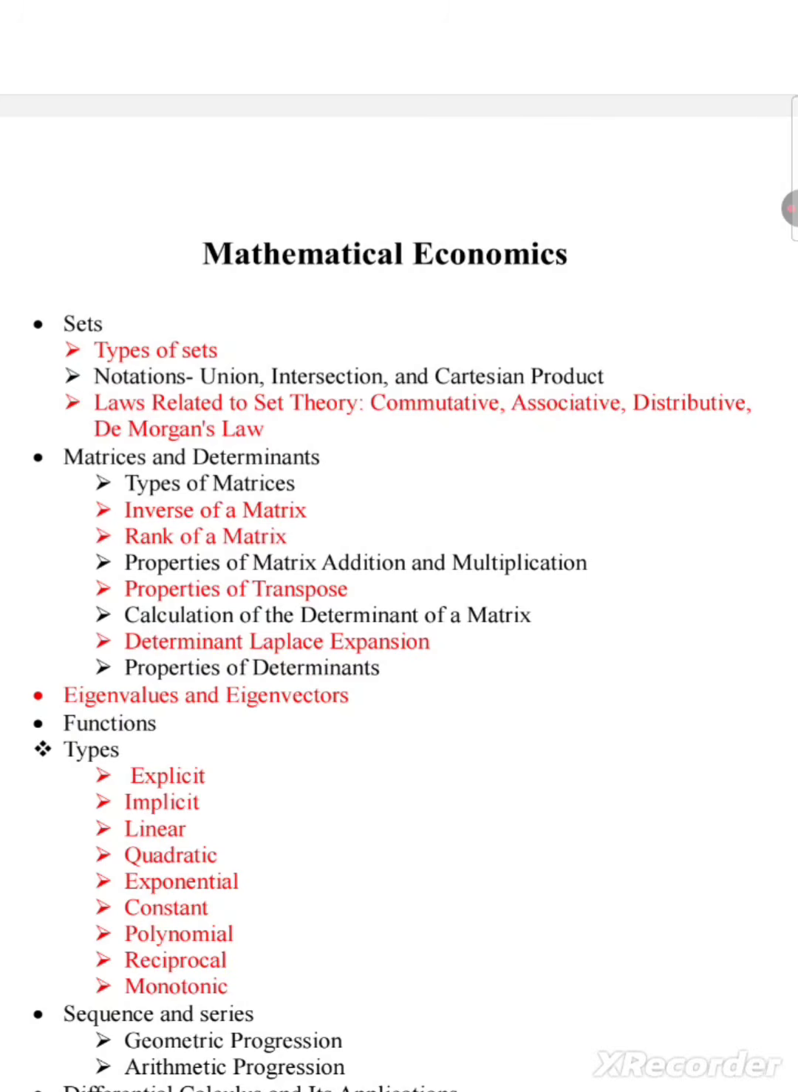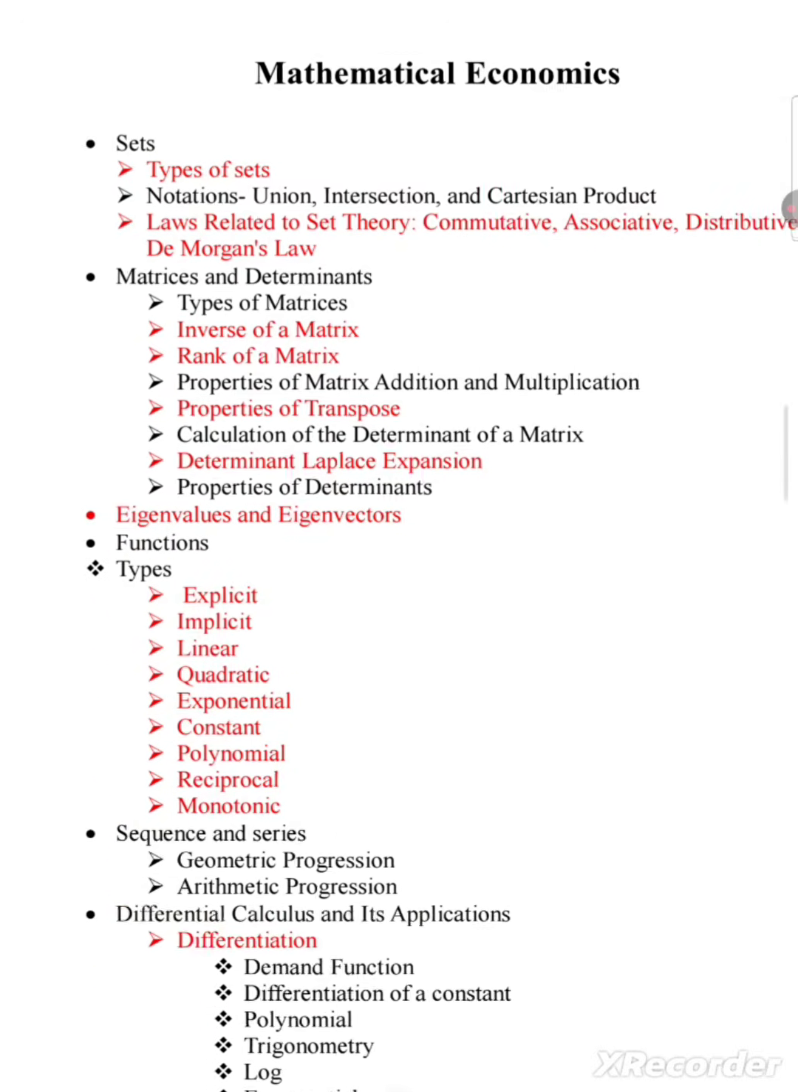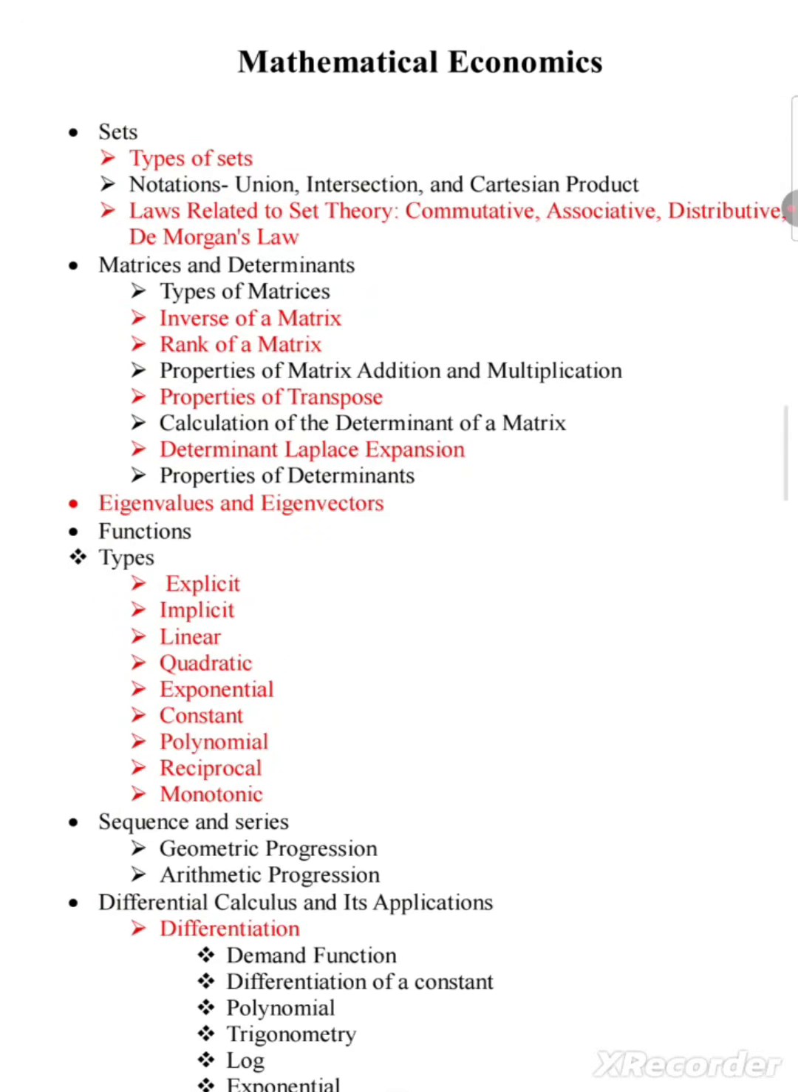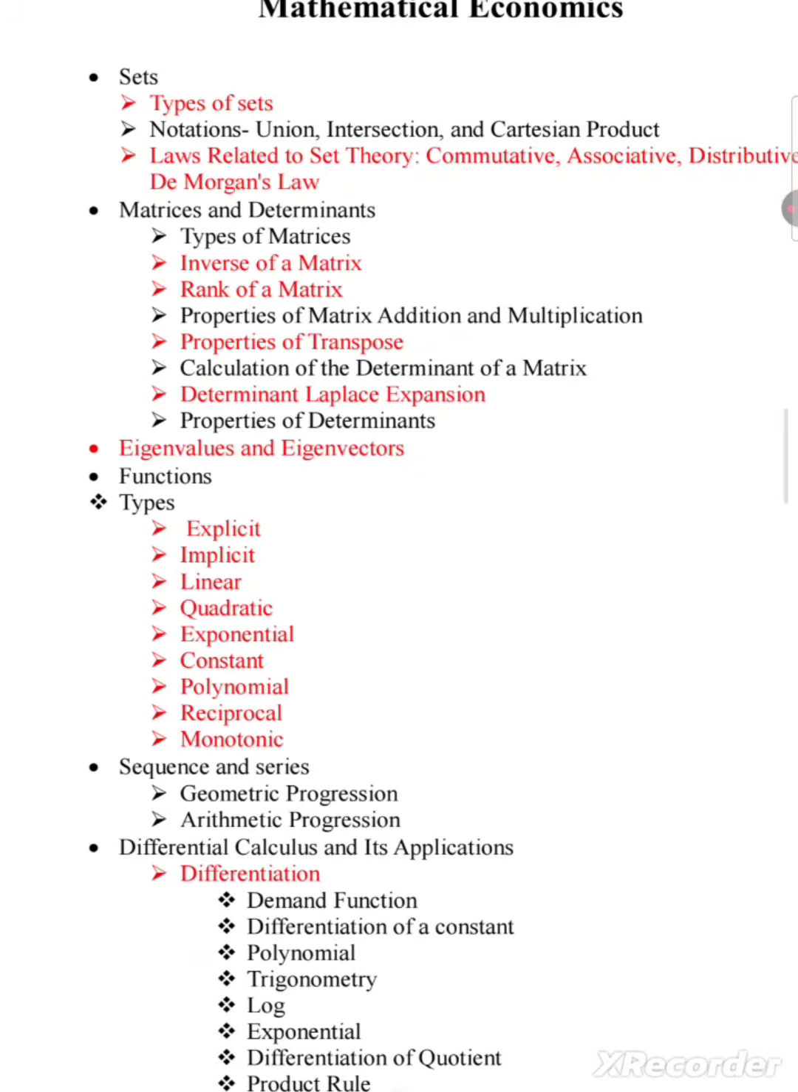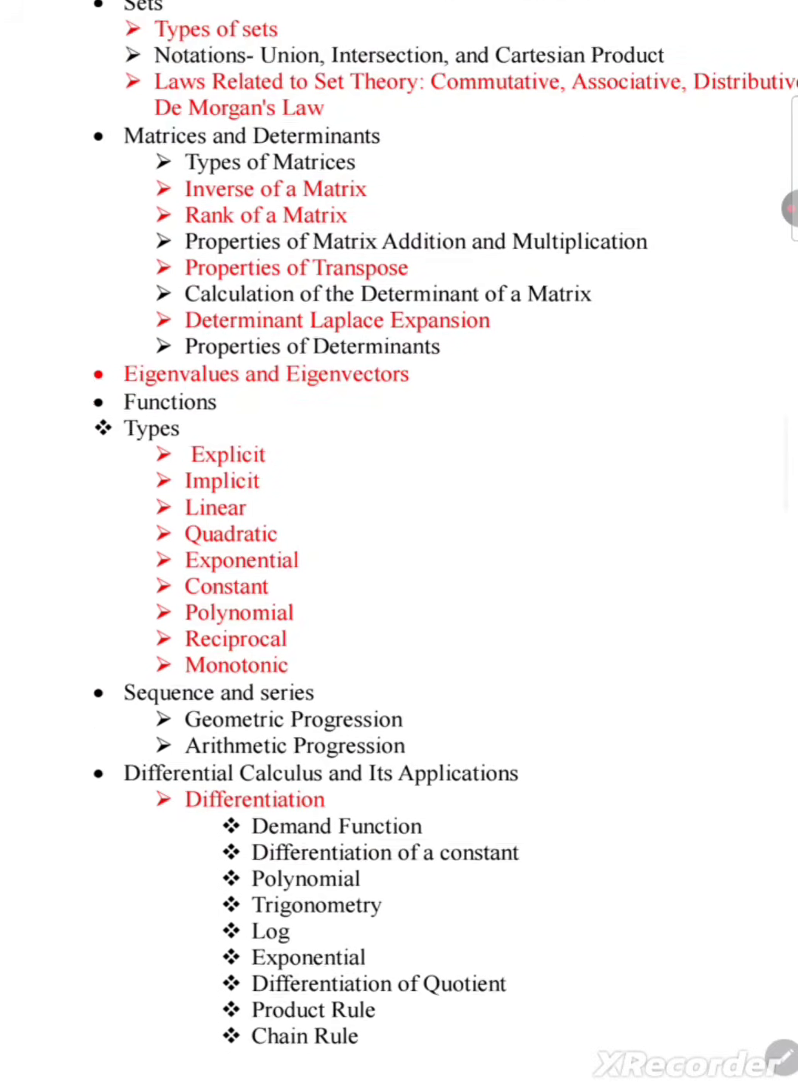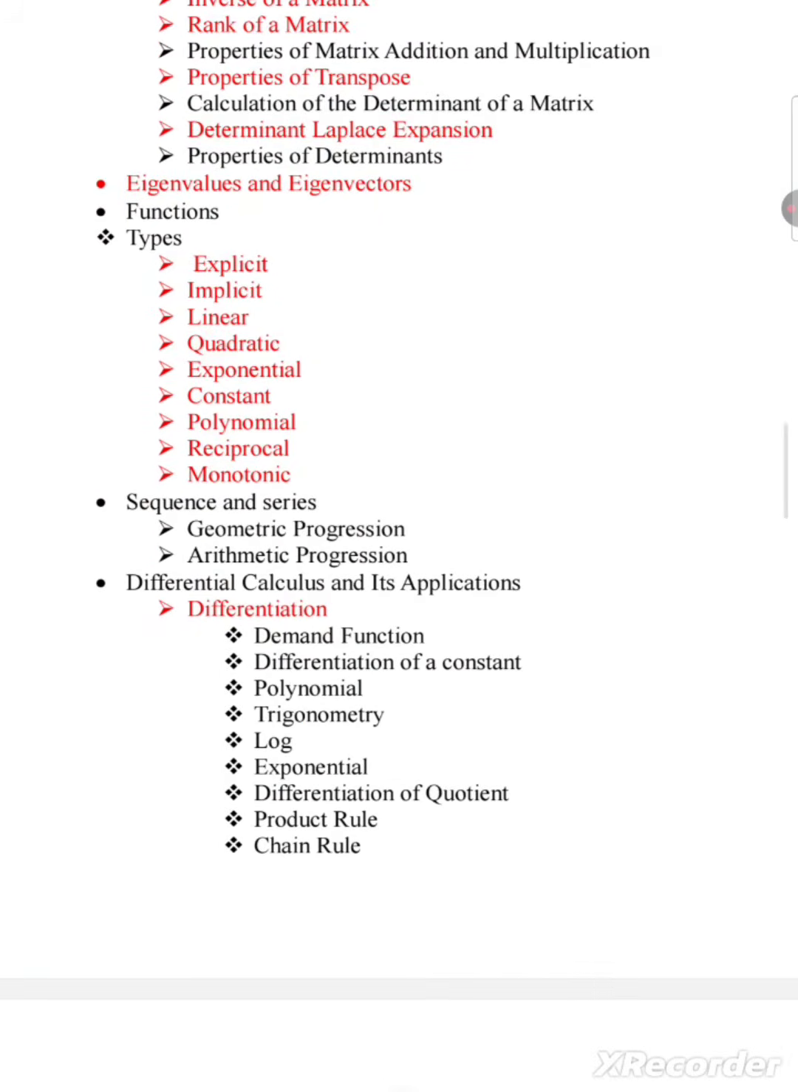Next topic is the matrices and determinant, in which the inverse of the matrix, rank of matrix, types of matrix, properties of transpose, determinant calculation, Laplace expansion, all are important. Then eigenvalue and eigenvectors is again an important topic. Out of functions, you have to know the types of functions. All these function types are important, and the monotonic one is the most important one. Next is sequence and series, GP and AP.